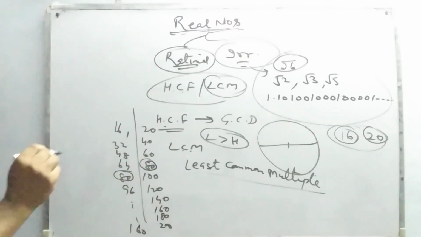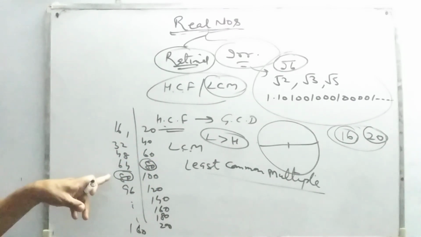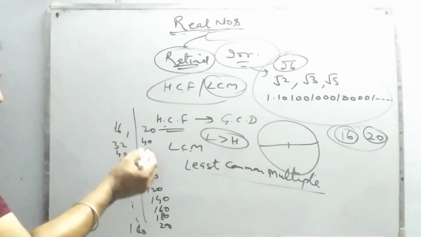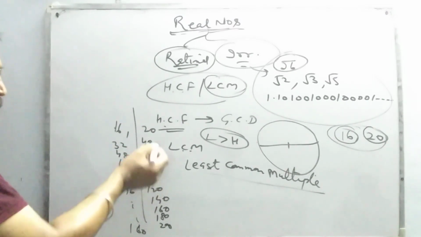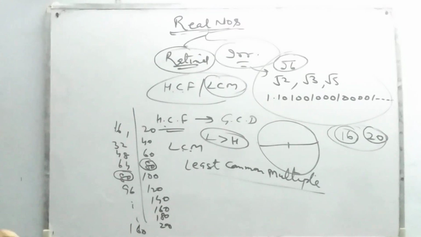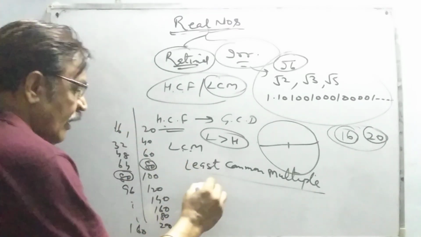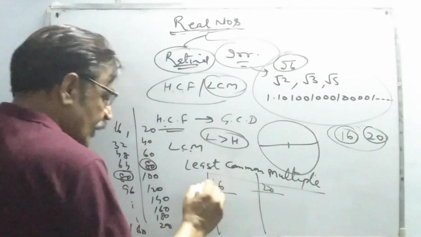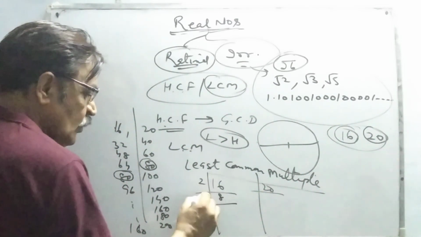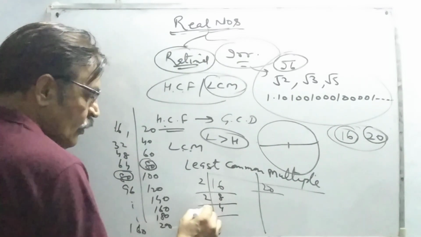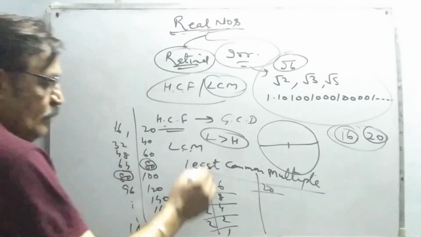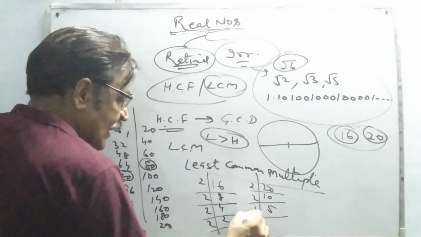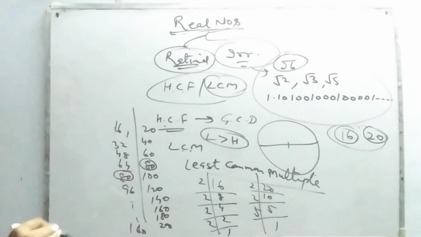See, this is 80. 80 is a multiple of 16 and 80 is a multiple of 20. Moreover, if you make factors of 16 and 20, make prime factors of these two numbers, what do you get? You get a pattern like this.